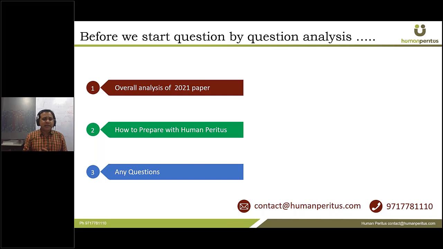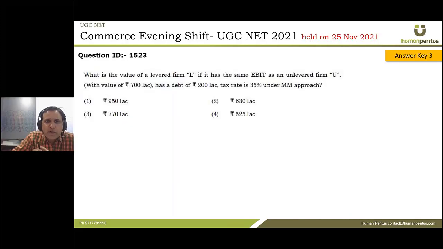Let us get started. What is value of a levered firm L if it has the same EBIT as an unlevered firm U with value of 700 lakhs, has a debt of 200 lakhs, and tax rate is 35% among MM approach. So this is a case of MM model but with taxes.